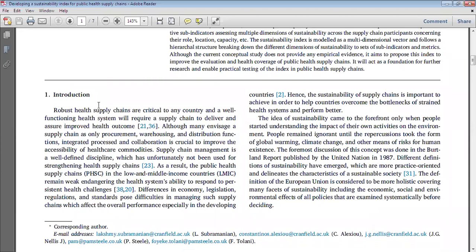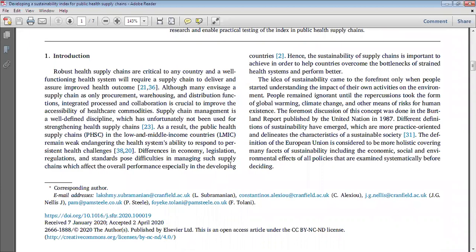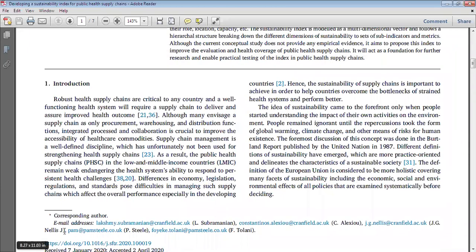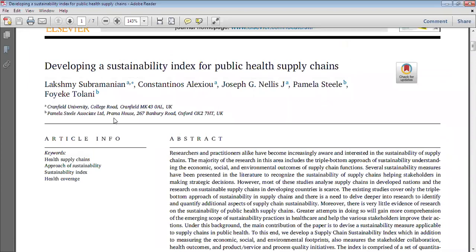Then they have mentioned the introduction part, and they have also given the email addresses of the authors. Sometimes all the email addresses are not required. Sometimes only the corresponding author's email ID is required. Whenever we talk about the first author, second author, third author, it represents the contribution of those authors in that particular paper.